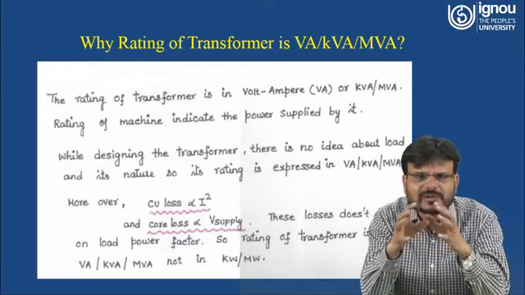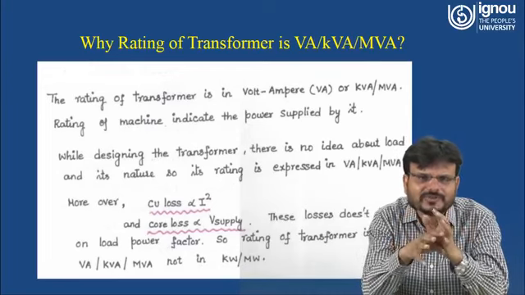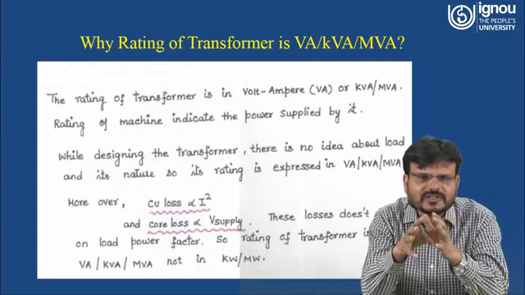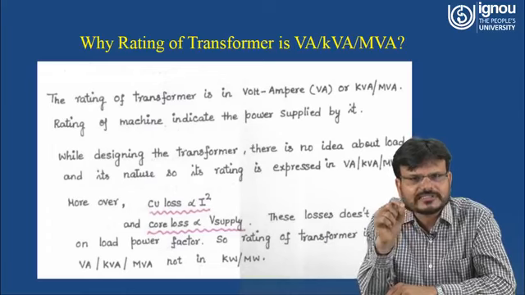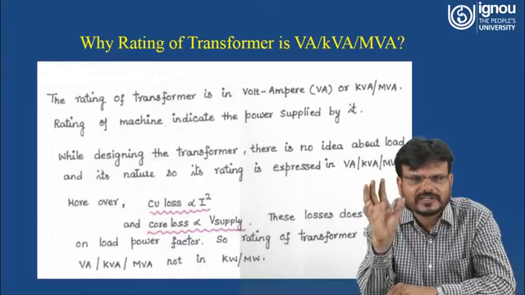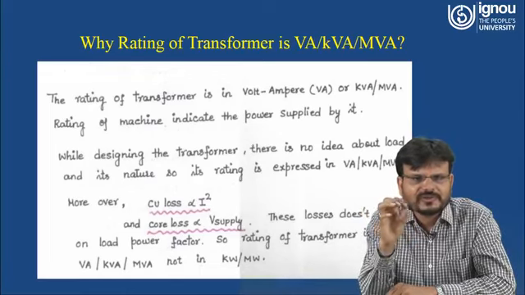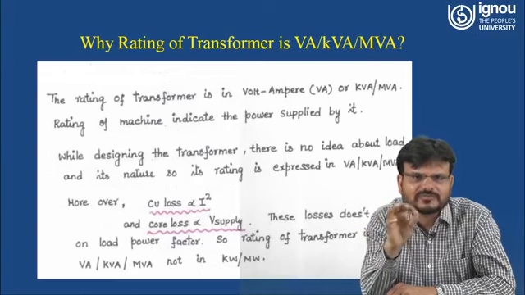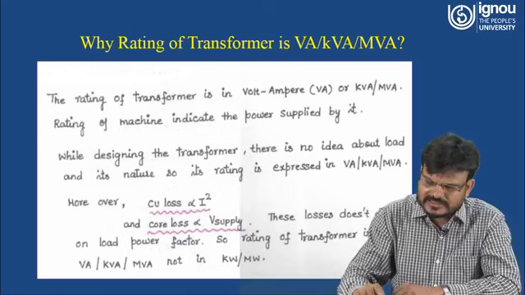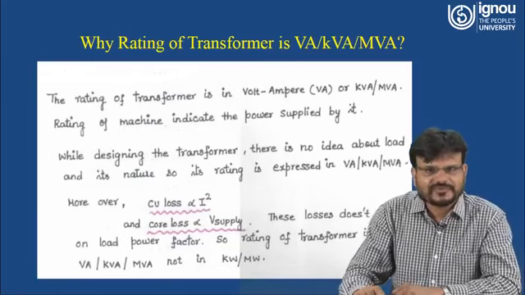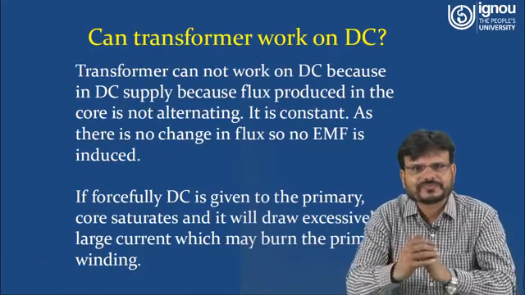That means the power factor is not playing any role in the case of a transformer. Because power is equal to what? P is equal to voltage, current and cos phi, the power factor. Now because power factor is not playing a role, power is equal to volt into ampere. That's why the rating of a transformer is given in VA or kVA or MVA.